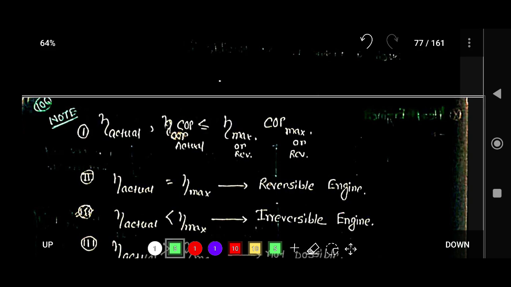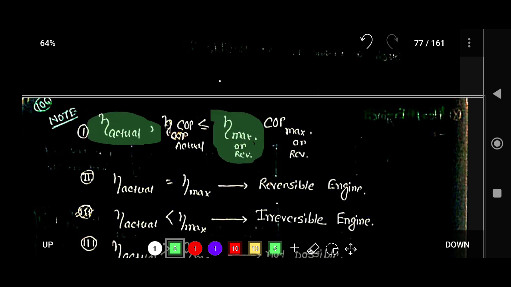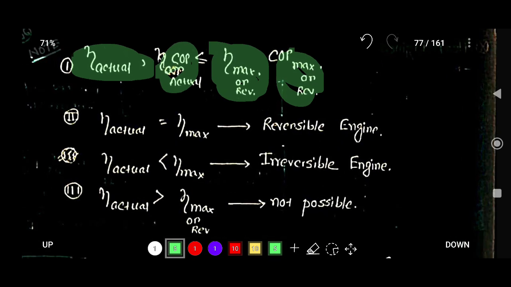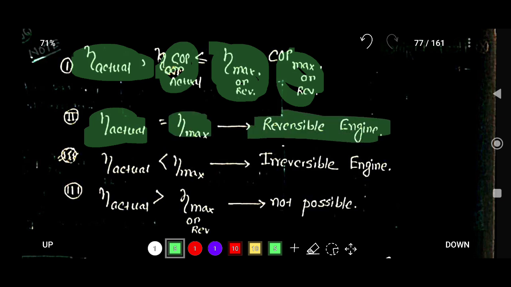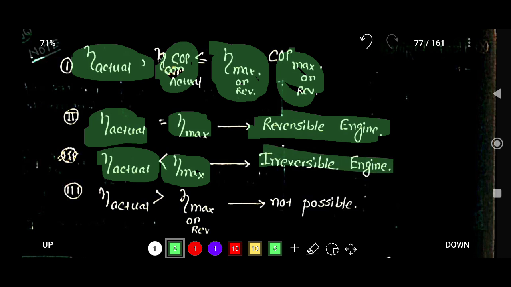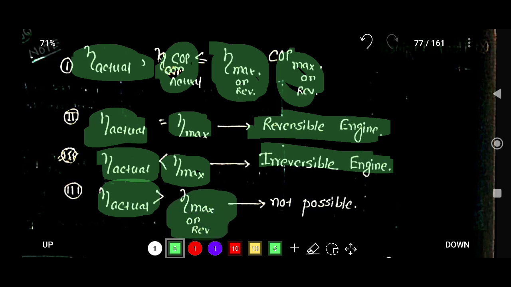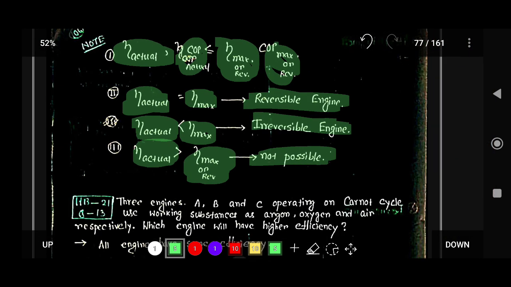In the last lecture we covered that the actual efficiency is always less than or equal to the maximum efficiency, or you can say that the actual COP is always less than the maximum COP. If the actual efficiency is equal to the maximum efficiency, then this is a reversible engine. If the actual efficiency is less than the maximum efficiency, this is an irreversible engine. And if the actual efficiency is greater than the maximum efficiency, then this is not possible.